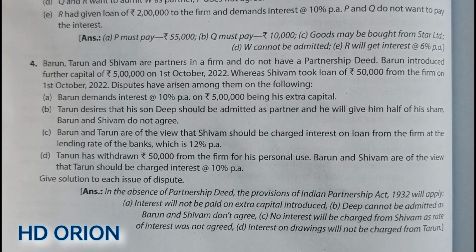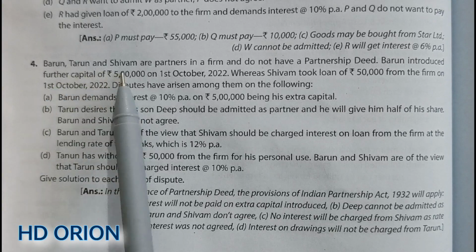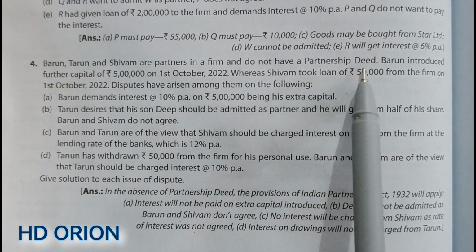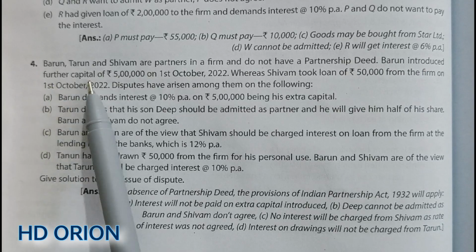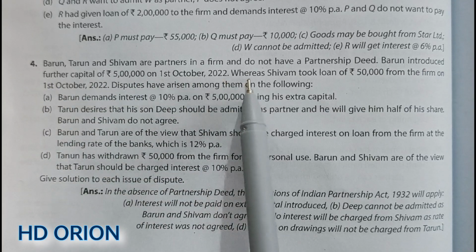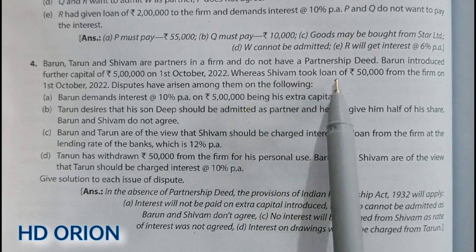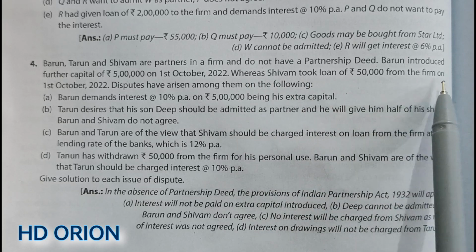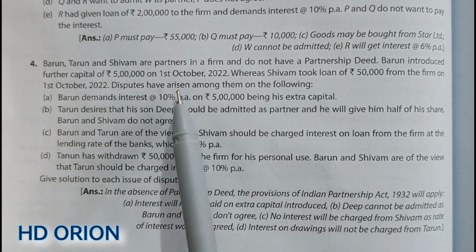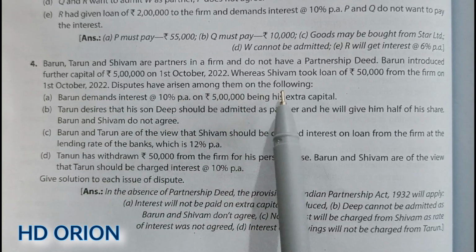Now let us see question number 4. Barun, Tarun and Shivam are partners in a firm and do not have a partnership deed. Barun introduced further capital of rupees 5 lakh on 1st October 2022, whereas Shivam took a loan of rupees 50,000 from the firm on 1st October 2022. Disputes have arisen among them on the following.